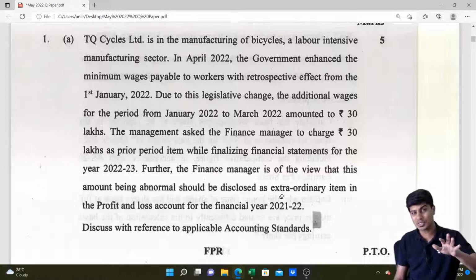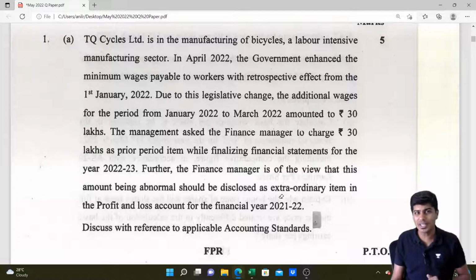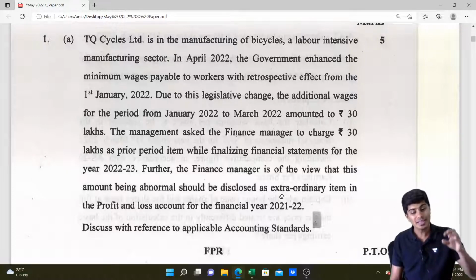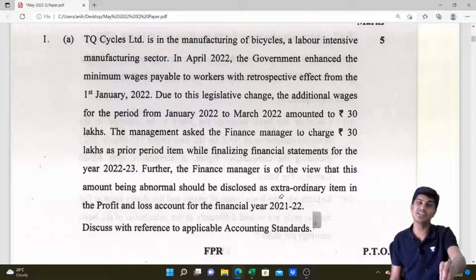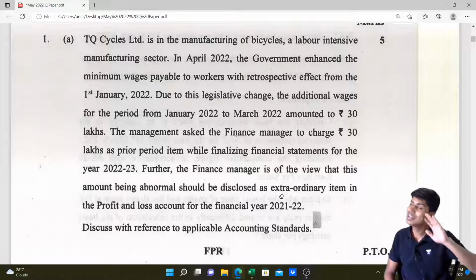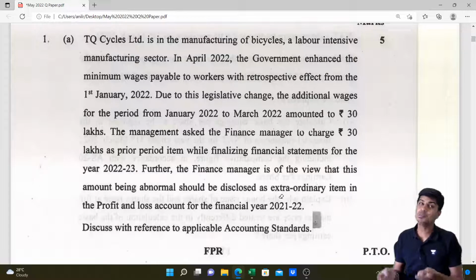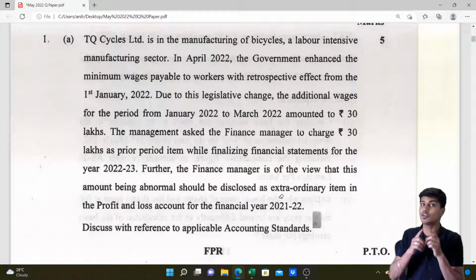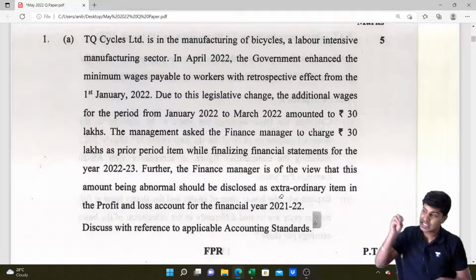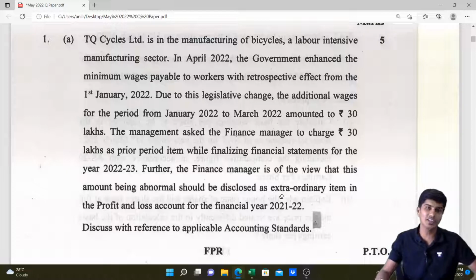Though there is a retrospective change because of which you are supposed to pay additional wages, what you pay is still wages. Whom you pay is still the laborers. What you get from them is still part of your operating activities as a benefit. So this statement, stating that it is an extraordinary item, is wrong. It cannot be considered as an extraordinary item. This payment of wages, irrespective of the fact that it is increased because of retrospective change in the legislature, is still in the ordinary course of operations and cannot be regarded as an extraordinary item.